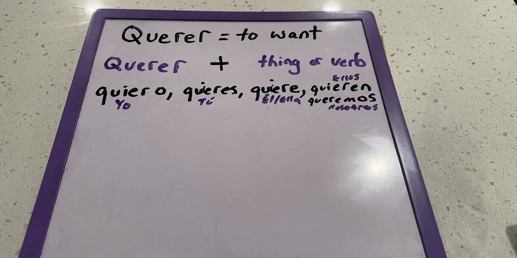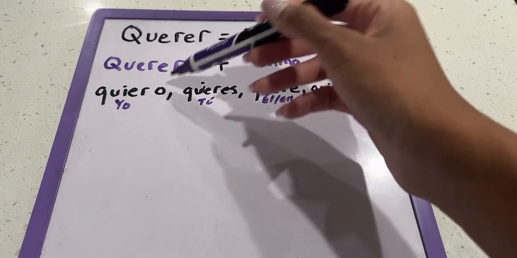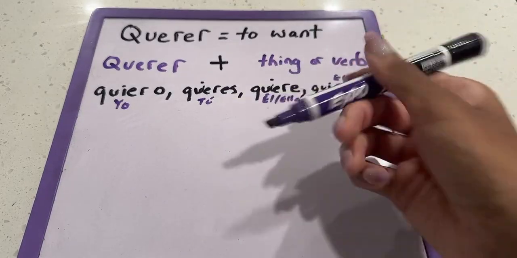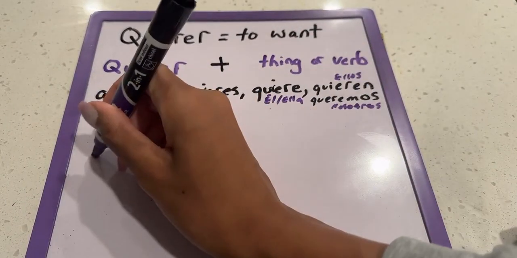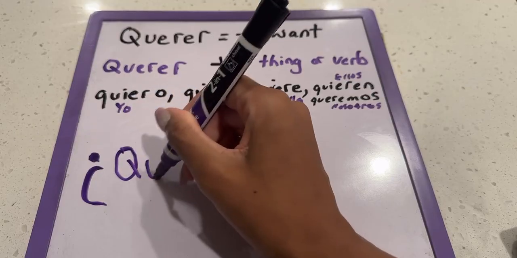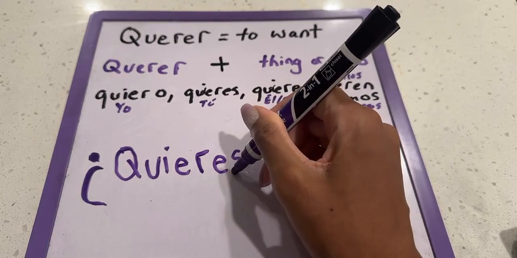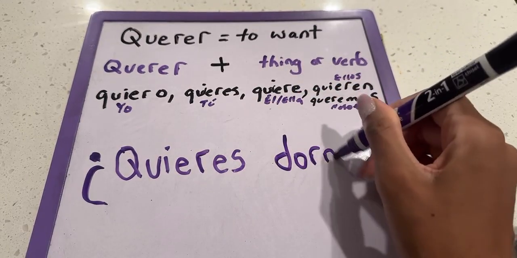Let's see, we can say, we'll do another verb tense. So we already said quiero. So this time, let's do the tú form, quieres. And we can make it a question this time. Let's make it a question. ¿Quieres dormir?